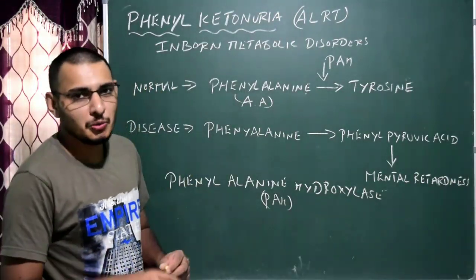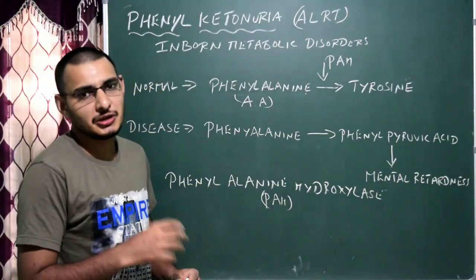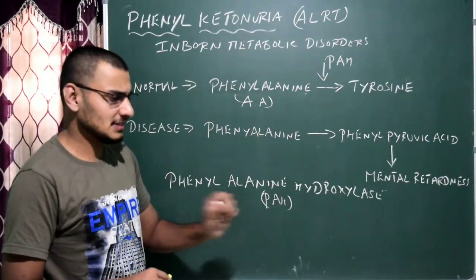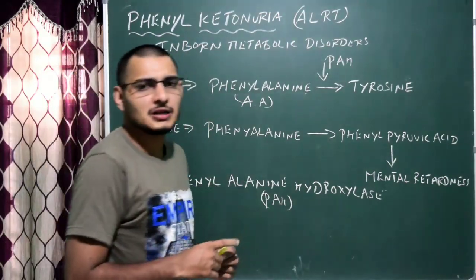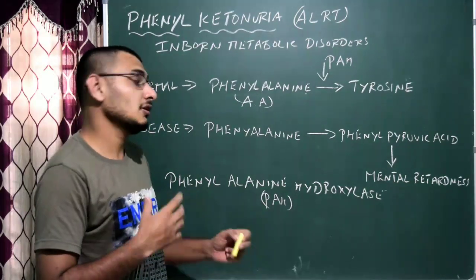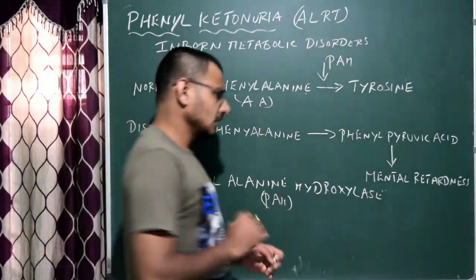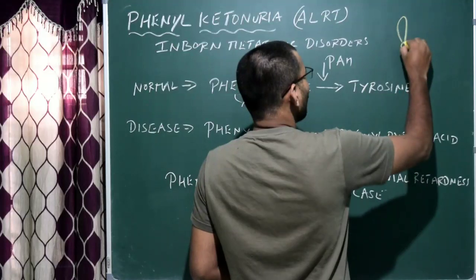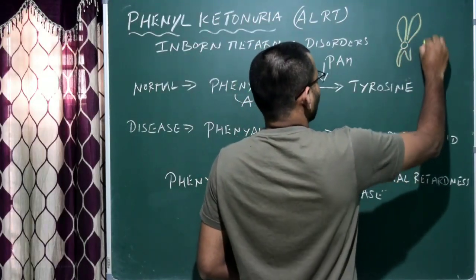In this session, I'm going to talk about the second autosomal linked recessive trait disorder, that is phenylketonuria. Very simple, very easy. This could be asked for 3 marks in your board examination. It is also important for NEET. First, we are going to draw a homologous chromosome, that is the autosome.